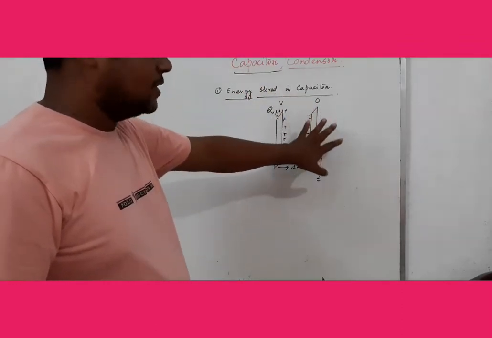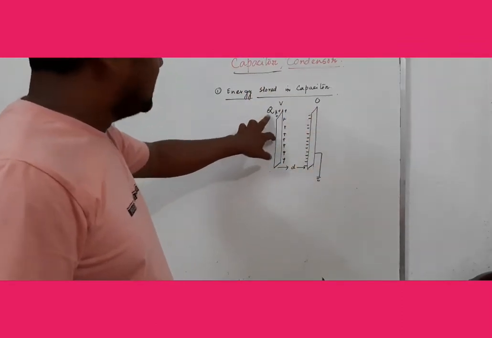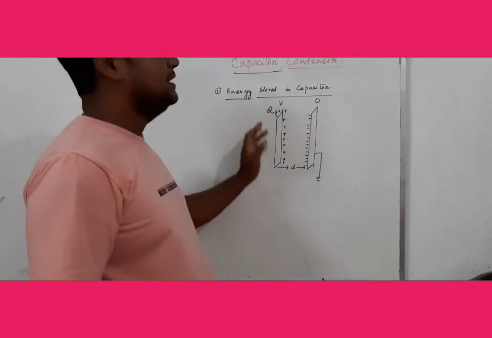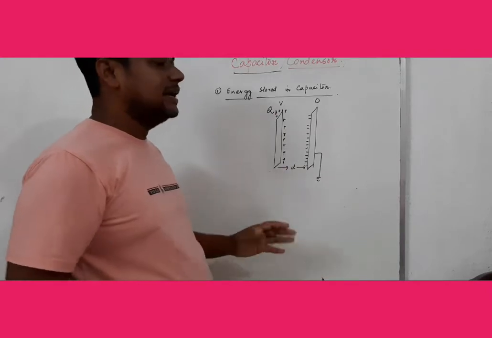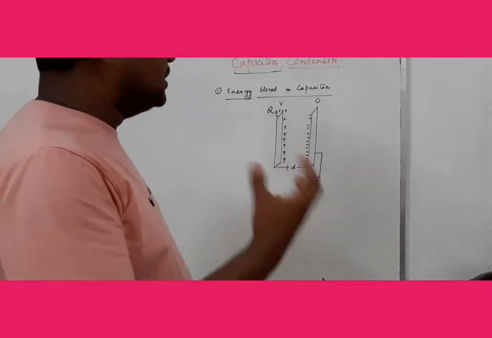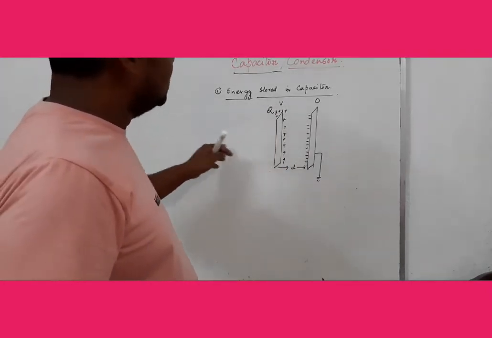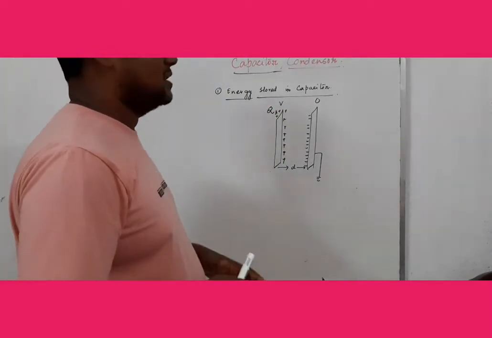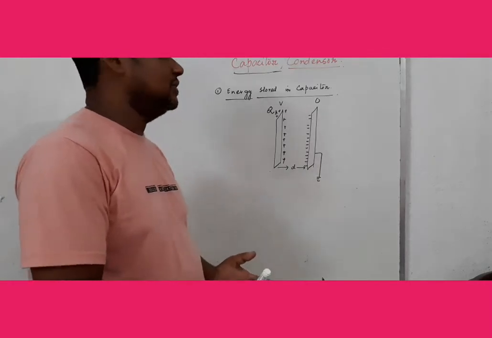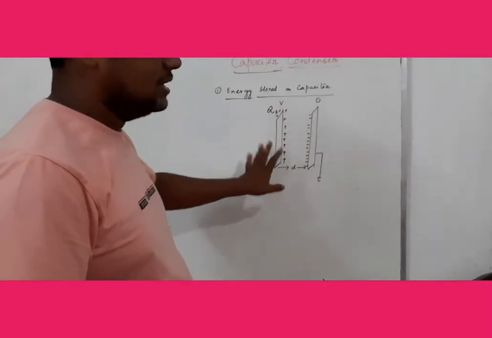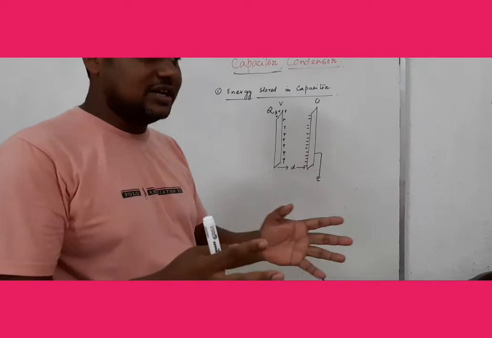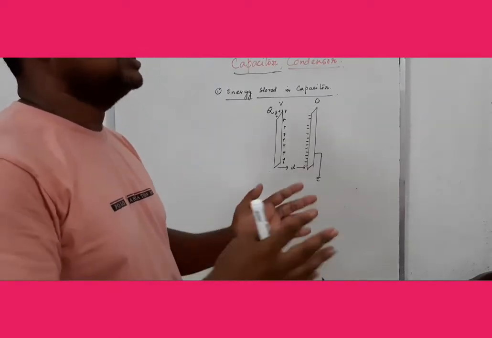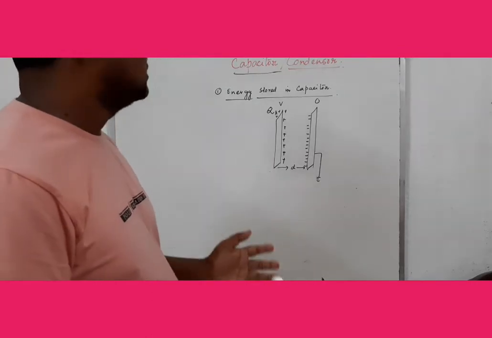In this system, the plus Q charge is stored at potential V in plate 1. To bring this charge to the potential V, we have to do work. This amount of work done is stored in the capacitor in the form of potential energy. If I calculate this work done, then we can calculate the total energy of the system.